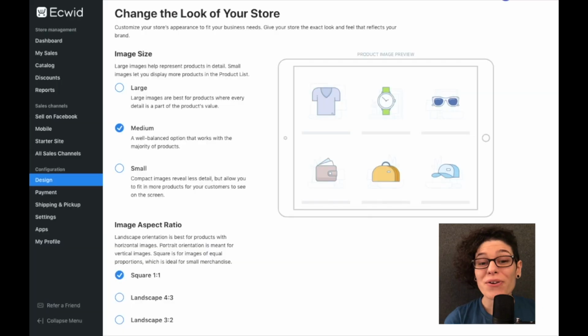The first way you can do this is using the Ecwid design panel. All you have to do is open up your Ecwid seller control panel and click on design. There you will find tons of options to design and customize your online store. But if you're here, you might have already tried this method. If you did and found it didn't fulfill everything that you needed, here's another alternative.